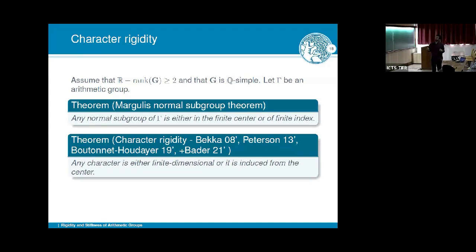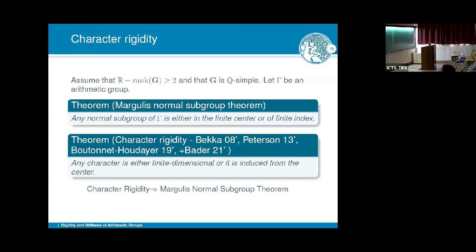Every character of gamma is either finite dimensional, so it's just the trace of a finite dimensional representation, or, let's say if it's center free, it's just the Dirac character. Two types of characters. It's quite amazing that this character rigidity is actually a strengthening of Margulis normal subgroup theorem,